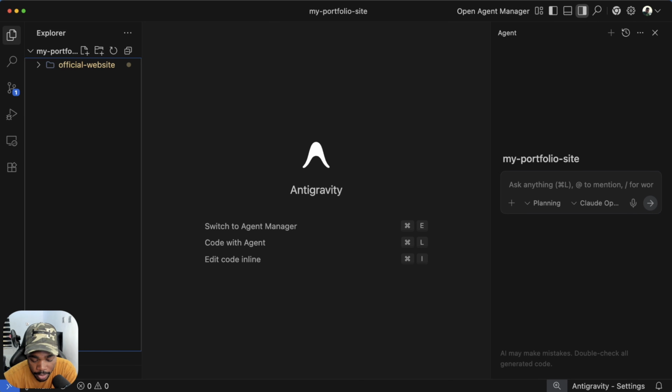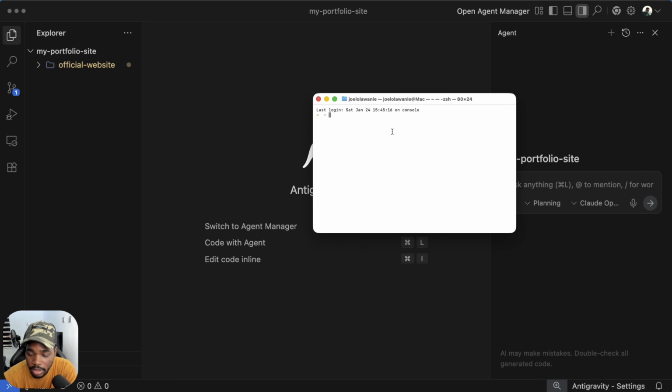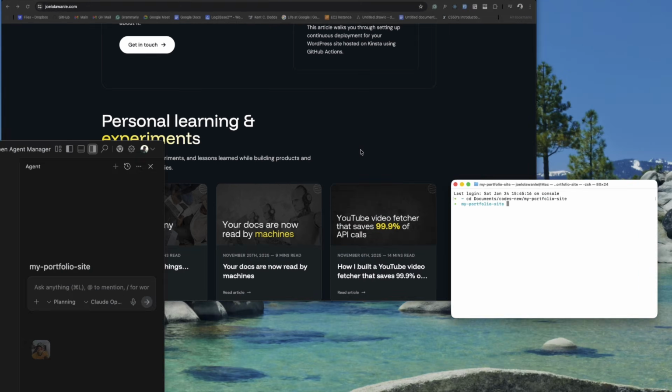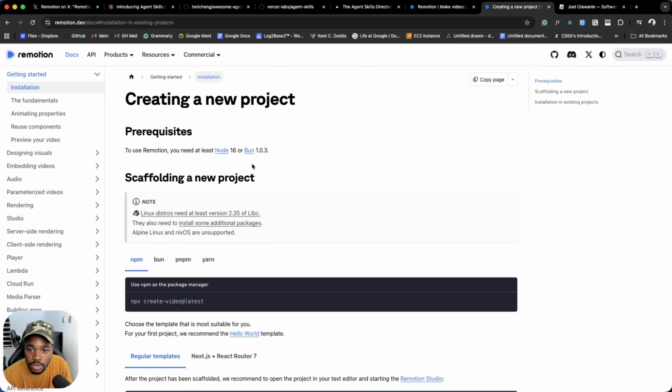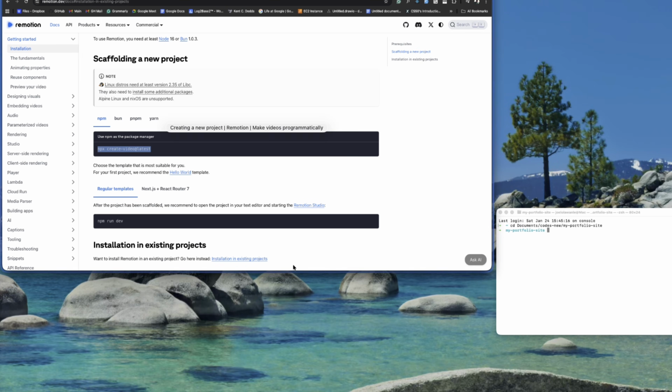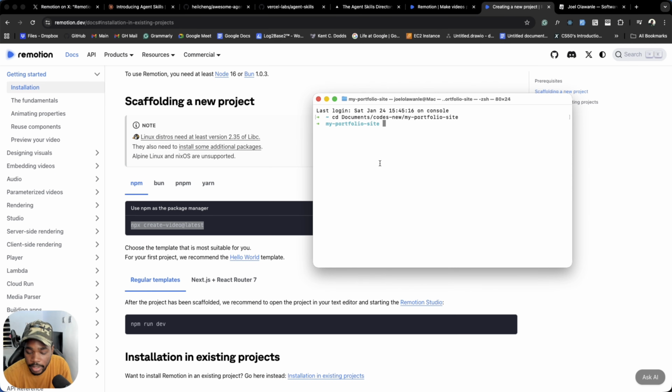Now I'm just going to open my terminal and bring it here. Let me zoom in a little bit. cd into documents/codes/new/my portfolio site, and now I'm here. If you go to the documentation, it's quite detailed, so I just need to copy this, come back here and set it up.